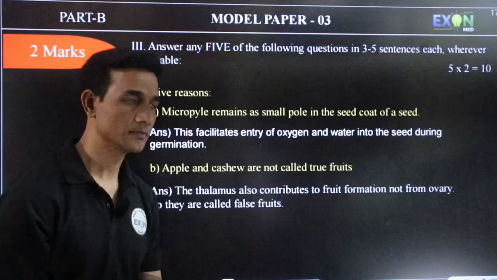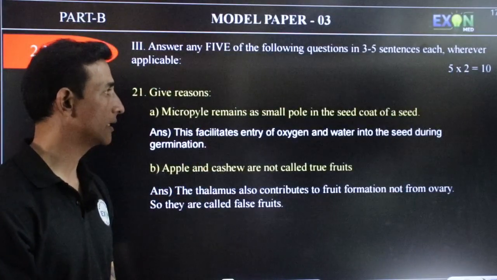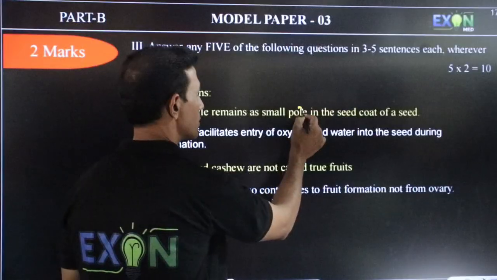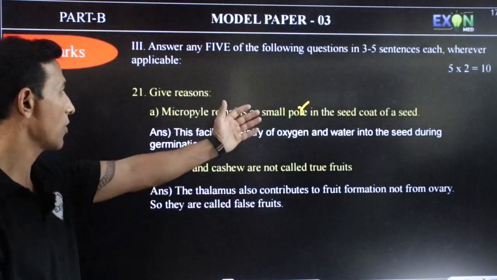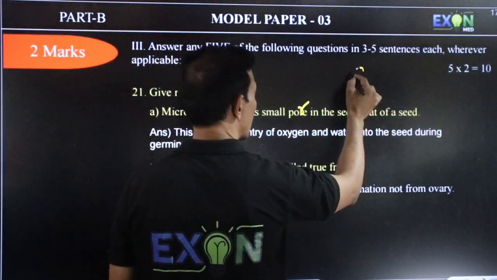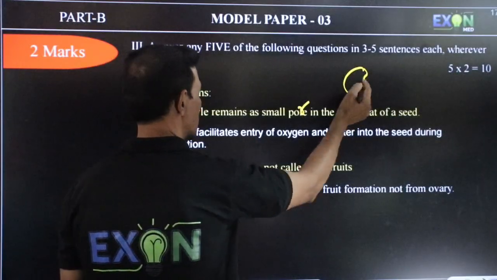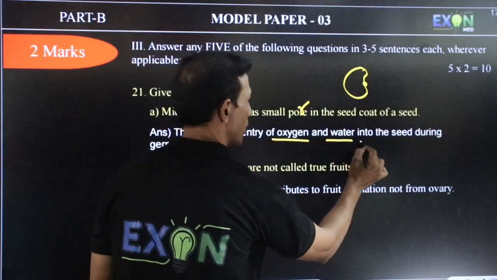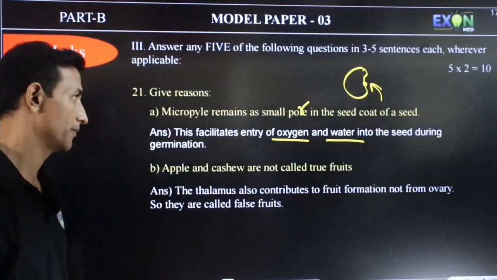So give reasons. For 2 mark, micropyle remains a small pore in the seed, actually a small pore in the seed coat of a seed. What does it help with? So here this pore in the seed coat, if you take this as seed, there is a small pore here in which entry of oxygen and water inside the seed takes place during germination.